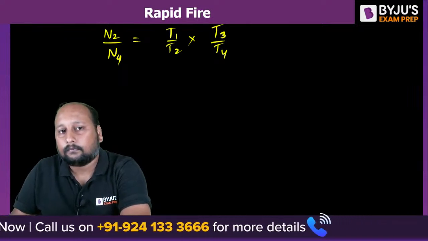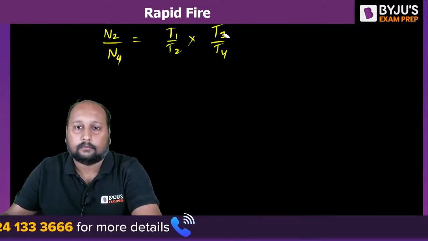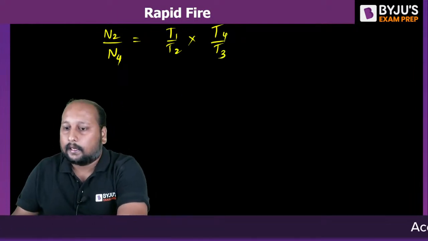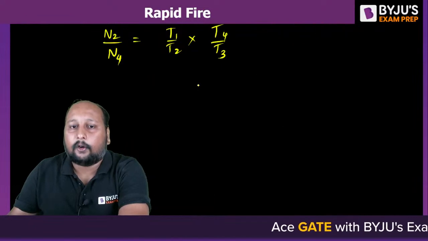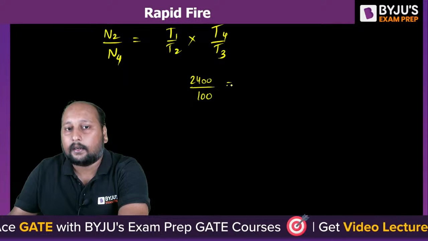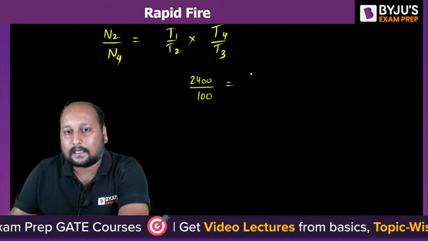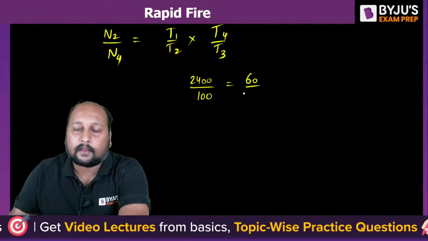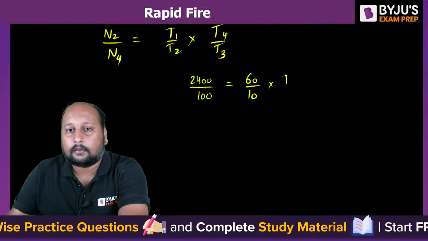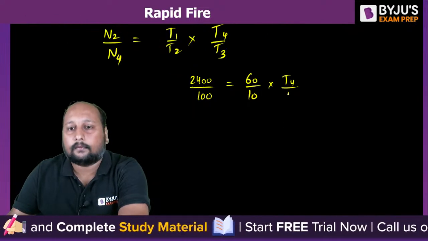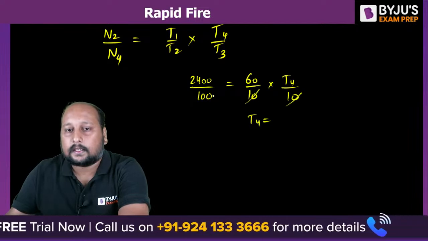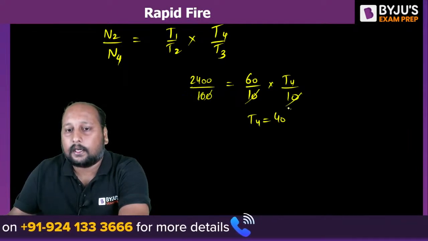No, the other way, T4 by T3. What is the value of N2? N2 is 2400. N4 is 100. T1 is 60. T2 we already calculated, that is 10. T3 is equal to 10. So from here T4 is equal to how much? This gets cancelled out. T4 is equal to 40.